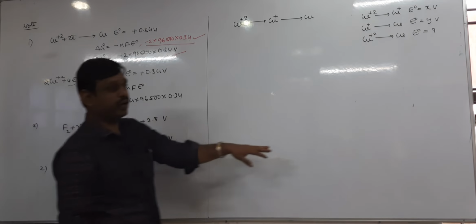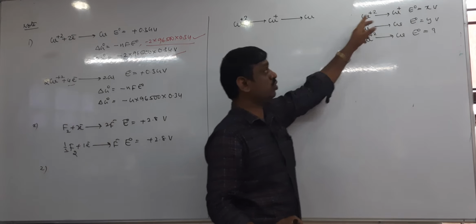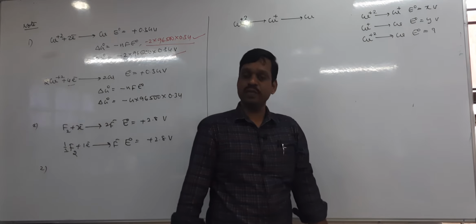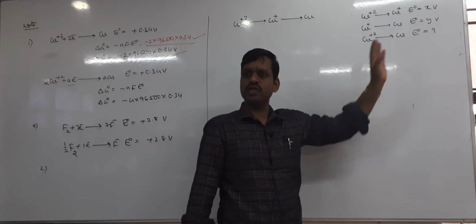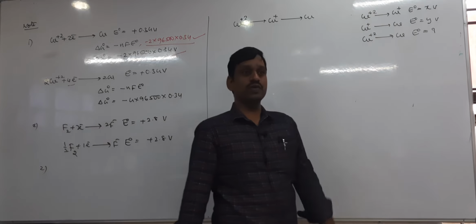But here, this is different. Cu plus 2 to Cu plus 1 is different. Cu plus 1 to Cu is different. And Cu plus 2 to Cu is again different. That means the 3 SRP values are different. When 2 values are given, how do you get the third value?